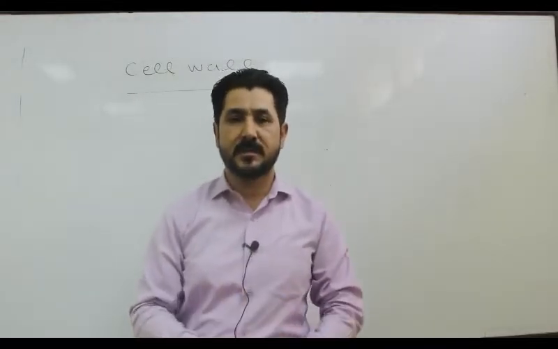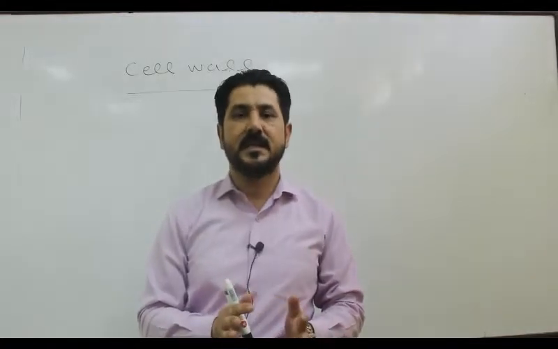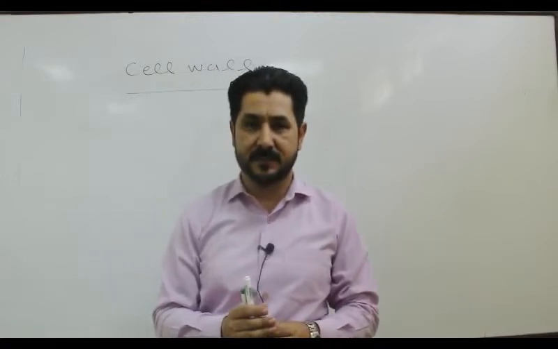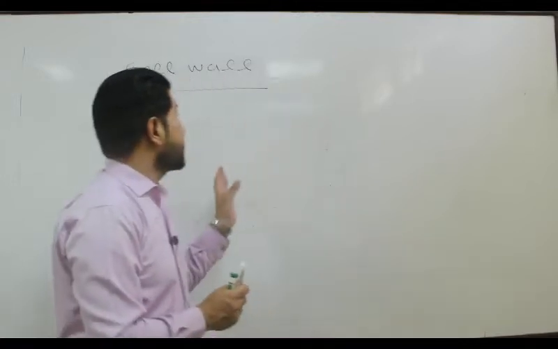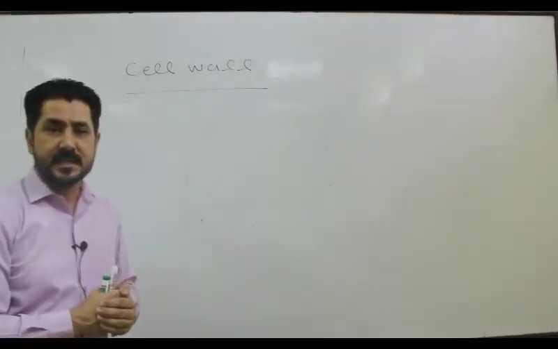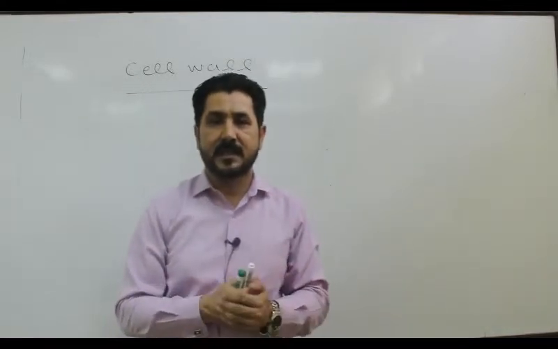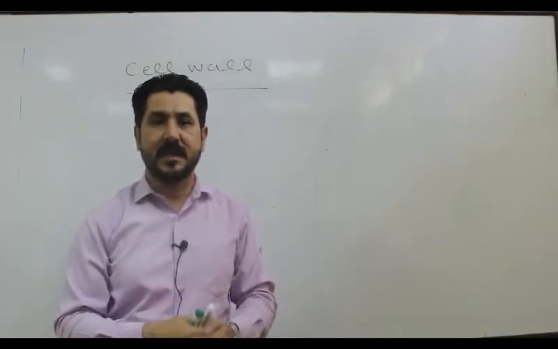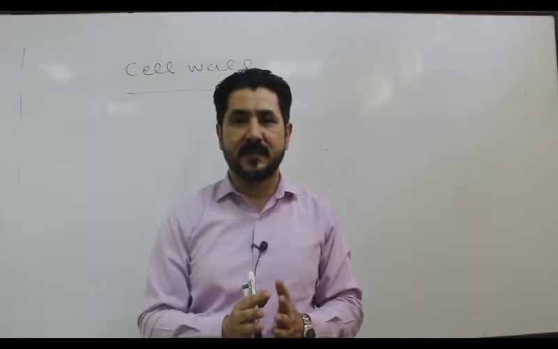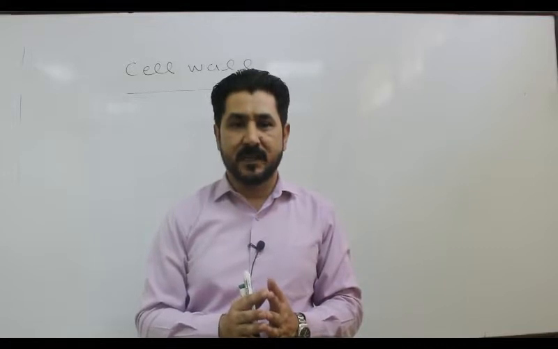In your previous classes you have learned what a cell is. Cell is the basic unit of structure and function of all living organisms. But in the case of certain organisms, the cell is covered by a thick, stiff and rigid wall that is called the cell wall. These organisms are plants, fungi and bacteria. Their cells are surrounded by a wall which is called the cell wall.